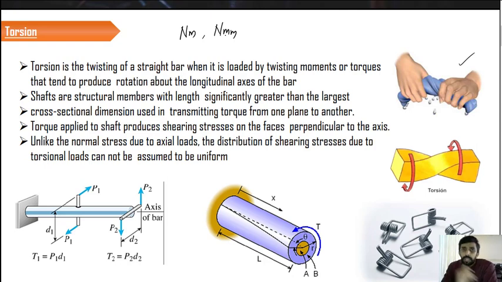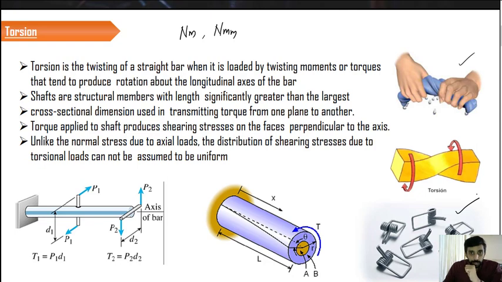In day-to-day life, we use these torsional principles in many applications. For example, the torsional spring has many applications. Even your door locks have torsional springs. So the application of torsion is very common in our day-to-day life. If you closely observe the working of different components, you can see how beneficial this torsion is.